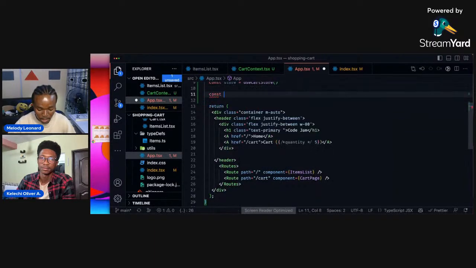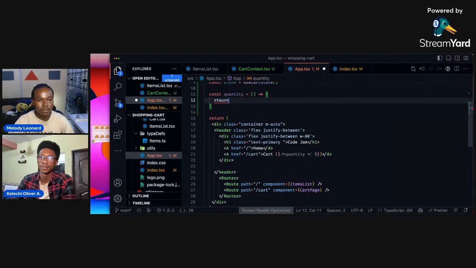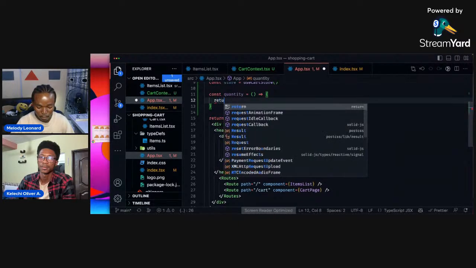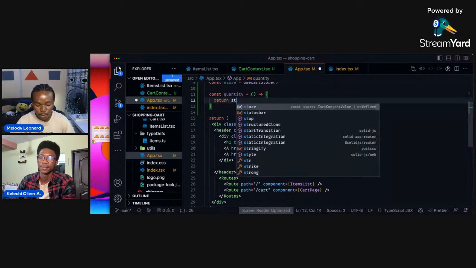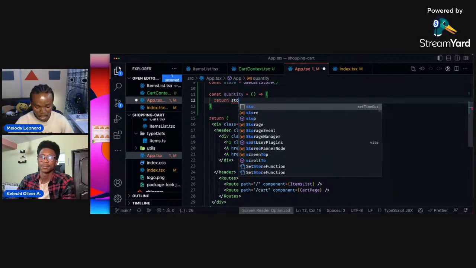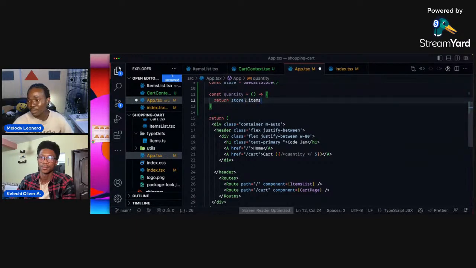Quantity is going to be an arrow function, and we want to return store.items, which is an array.